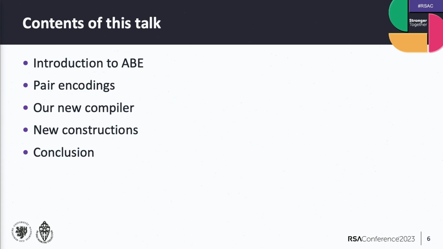To give you a high-level idea of what this talk is about, so you're not surprised, I will first give a small introduction to ABE, then a small introduction to pairing codings, then I will discuss our new compiler, and show that it can actually do things that are desired. We also give new constructions in the paper, but I will only shortly talk about what we did, and then I will conclude this talk.